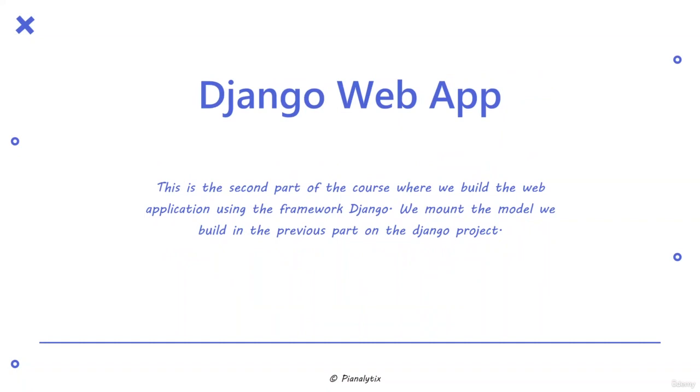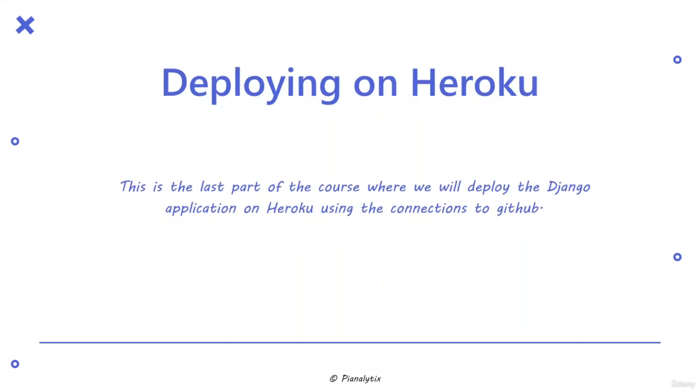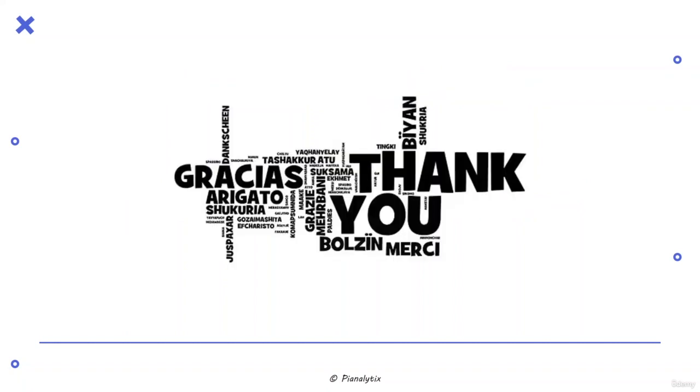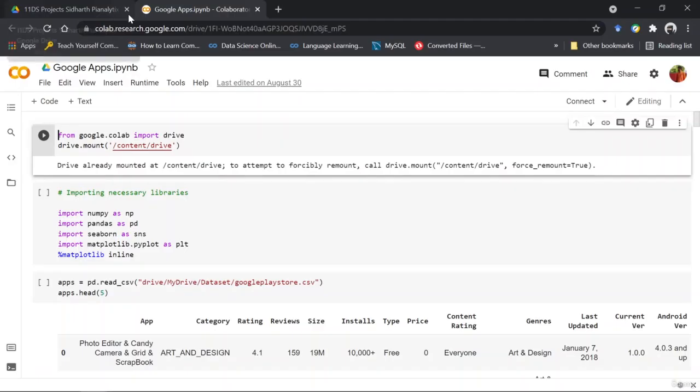Now in the second part, that is the Django web app, we will be building the web application using the Django framework, and then we will mount the model we have built in the previous part on this Django project. Now the last part is deploying the web application on Heroku using the connections to GitHub. So now we will move forward and go to the first part, that is building the prediction model.